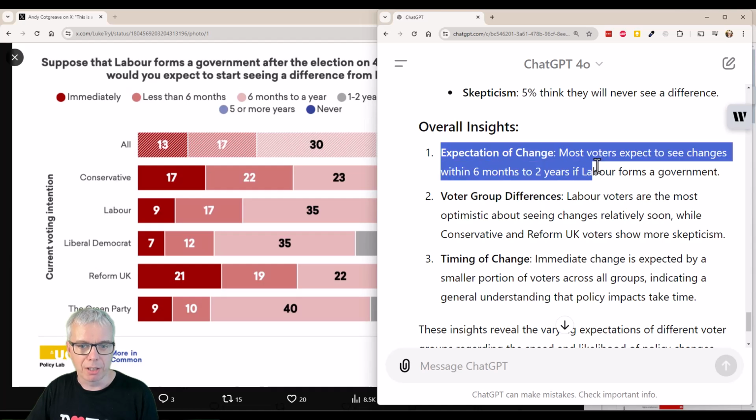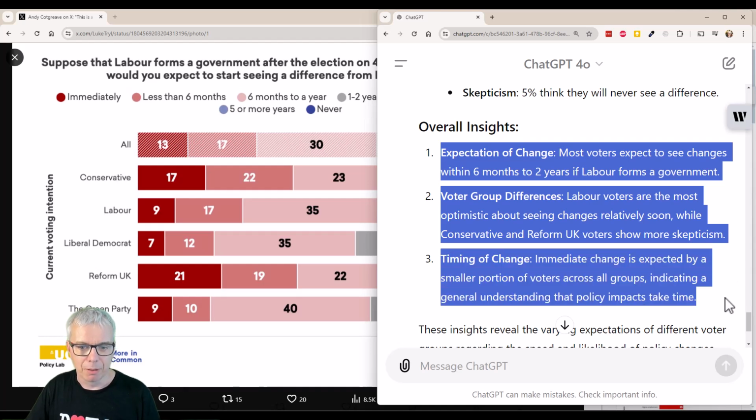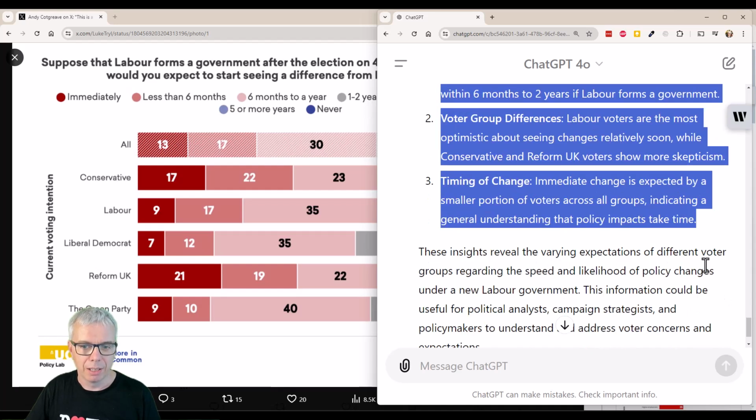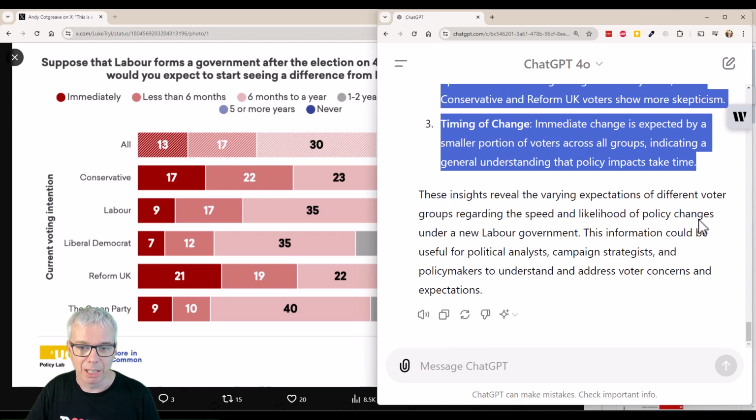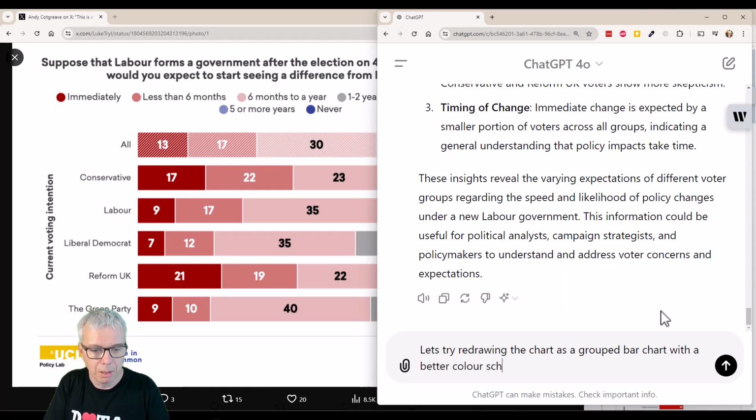And then the overall insights. Most voters expect to see changes. Labour voters are the most optimistic. Conservative and Reform show more scepticism. Timing of change. Immediate change is expected by a smaller portion of voters across all groups, indicating a general understanding that policy impacts take time. All right, that's great. Yeah, that's pretty useful. Right, so let's try. Oh my lord, I can't type. Redrawing the chart as a grouped bar chart with a better colour scheme. Go.